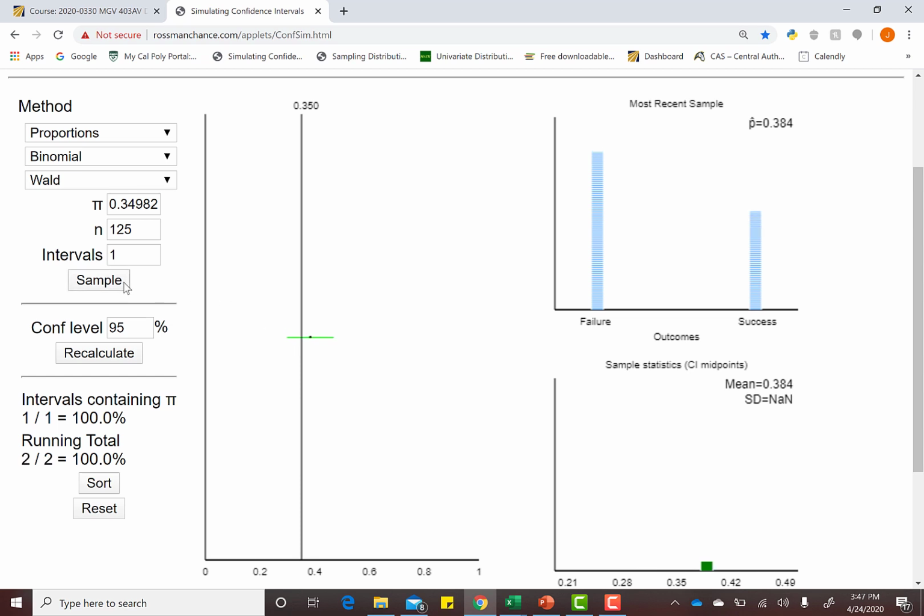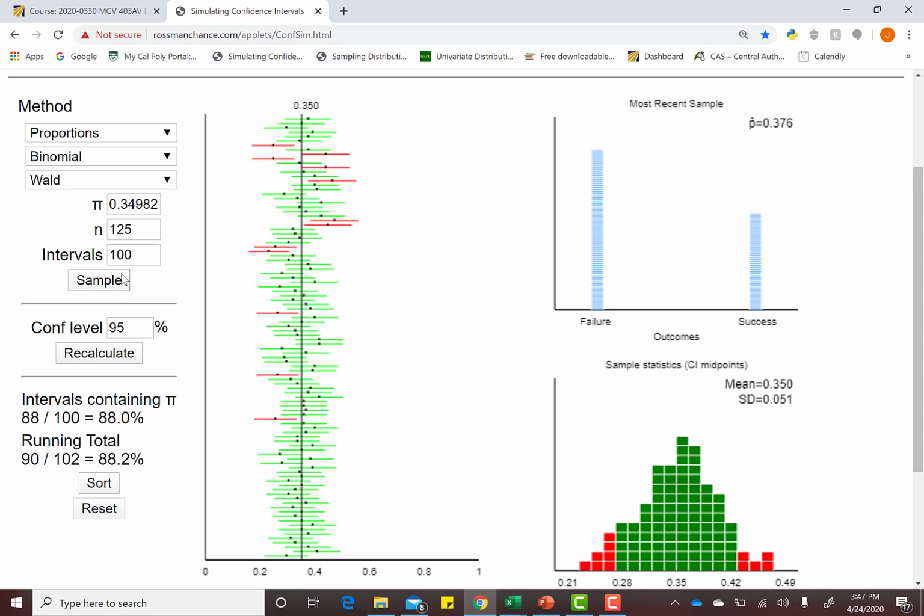We can select another sample and notice again that black dot does not fall exactly on our line. That black dot is 0.384, yet our confidence interval is capturing it. I'm going to simulate this 100 times. So every time I hit sample, you'll notice the red intervals do not capture the black line and the green ones do.